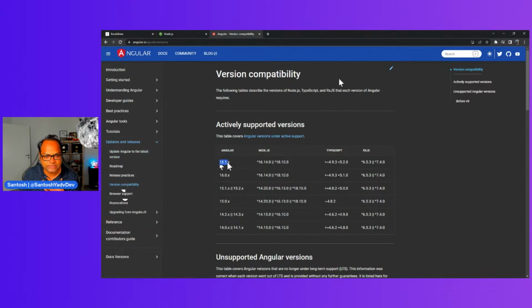You can always go to this version compatibility page. You can see Angular 16 supports both Node.js 16 and 18. So you can install whichever you want.